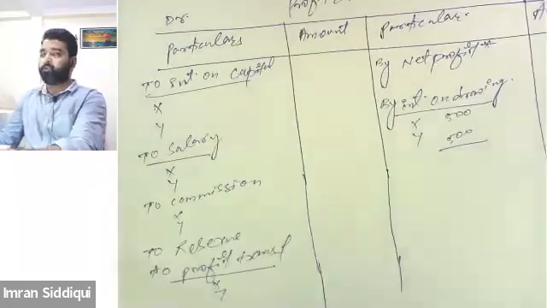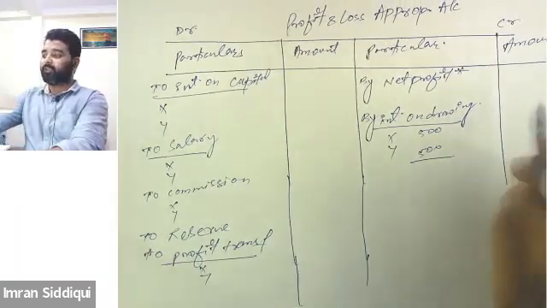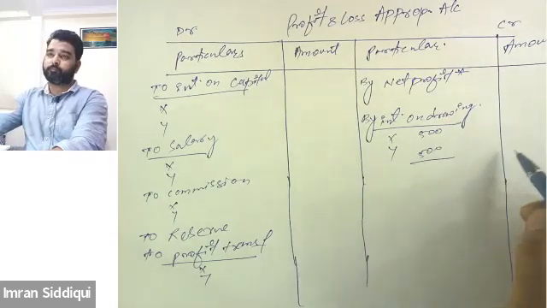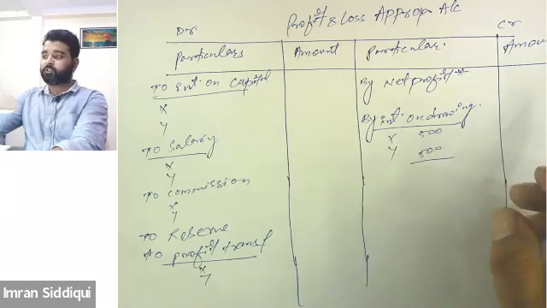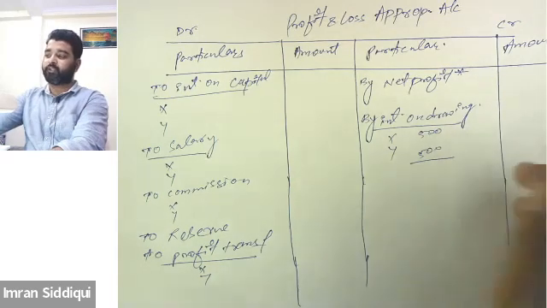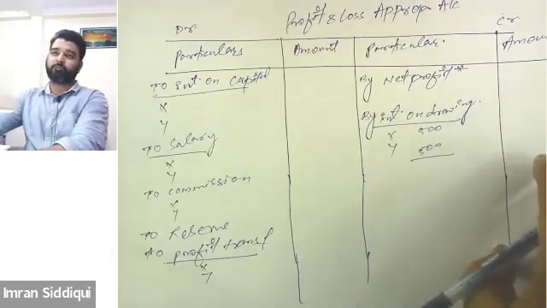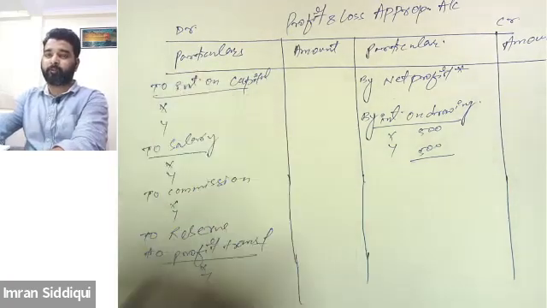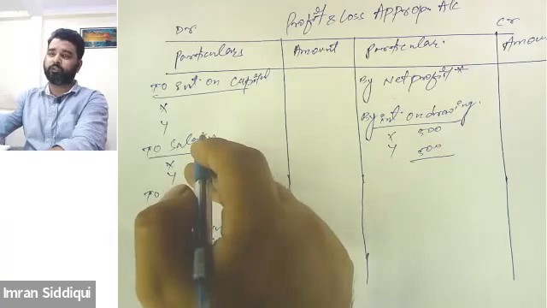Okay, so the thing that I want to say here is that while preparing the P&L appropriation, on the credit side of the account, we record all kinds of incomes for the partnership firm. All such amounts which lead to an increase in the net profit will be recorded on the credit side, and all such amounts which lead to a reduction in the profit, like interest paid on the capital contribution, salary paid to partner, commission paid to partner, reserve made out of profit, all this will be recorded on the debit side.